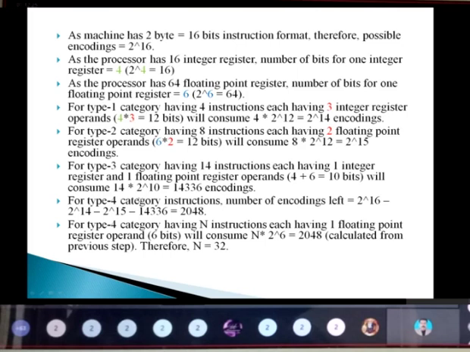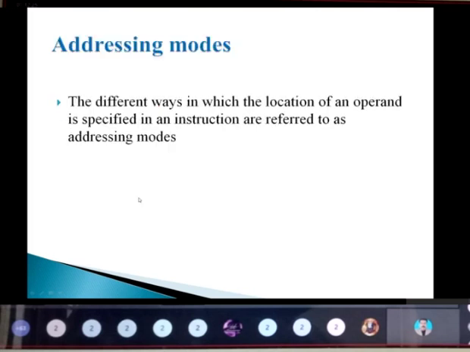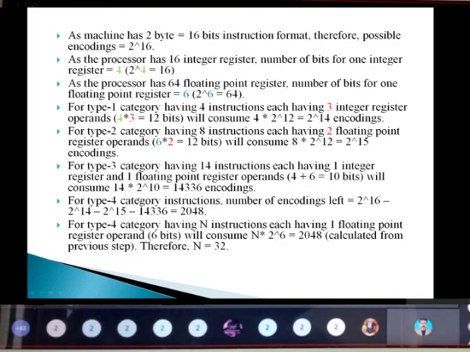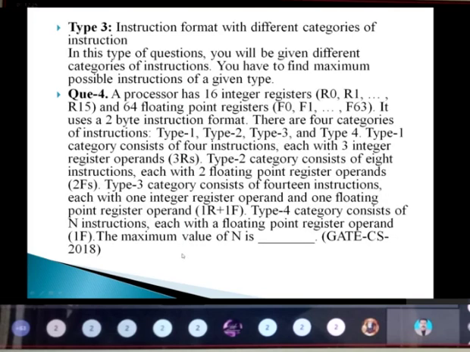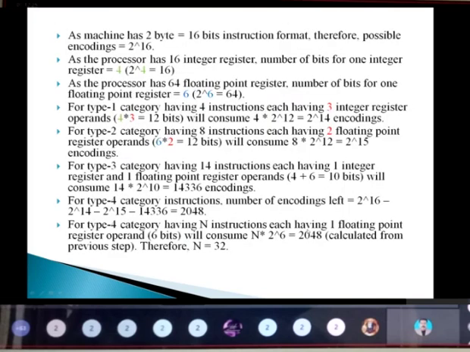Okay, so next is the type 4 category. So the number of encodings left. The type 4 category consists of n instructions, each with a floating point register operand, that is 6 bits. How many instructions we don't know, so I'm just taking it as n, capital N, into 2 power 6 for the floating point register.